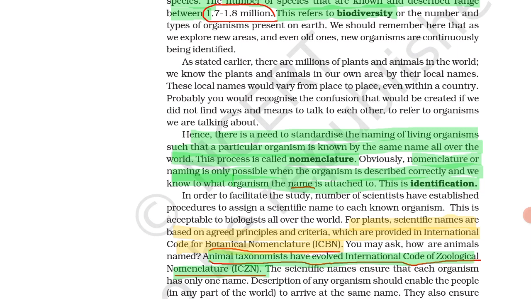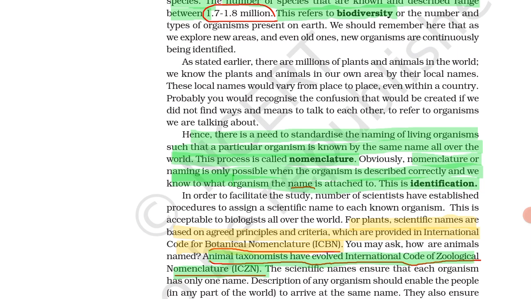Hence, there is a need to standardize the naming of living organisms, such that a particular organism is known by the same name all over the world. This process is called nomenclature. Nomenclature means naming a particular organism. That is, we give a name to a particular object. We give a name to a table, to bags, to a fan, to a light. This is called nomenclature.